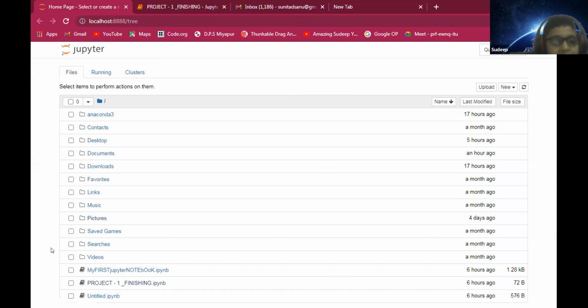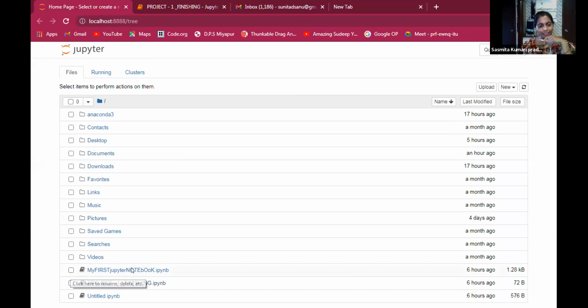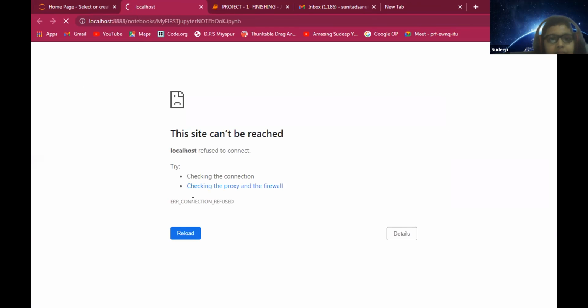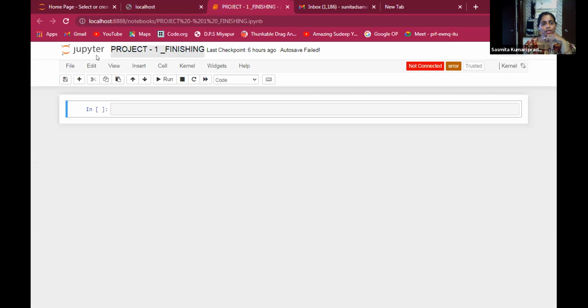So how can we save it? Open my first Jupyter. Double click that one. It will open. Reload it. No, click that one. Close, then open again. It opened now.